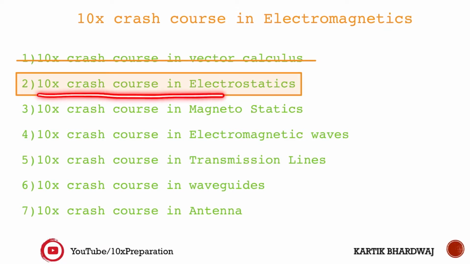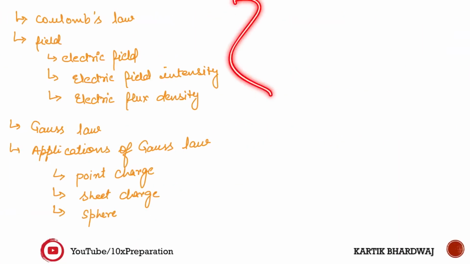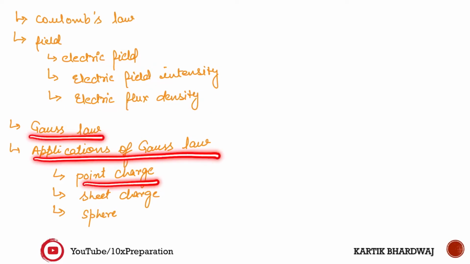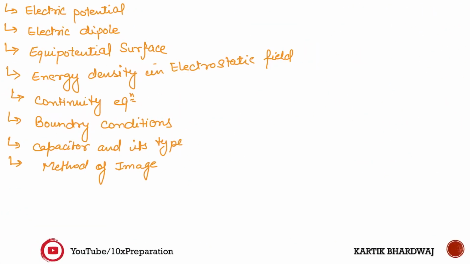We are going to start the 10x crash course in electrostatics over here. Before that, I will introduce the syllabus. You can just go through it. First we will go through Coulomb's law. Then we will go through the fields. Fields consist of electric field intensity, electric flux density, Gauss law, and application of Gauss law to point charge, sheet charge and spheres. We will see different types of spheres, hollow sphere and solid sphere.